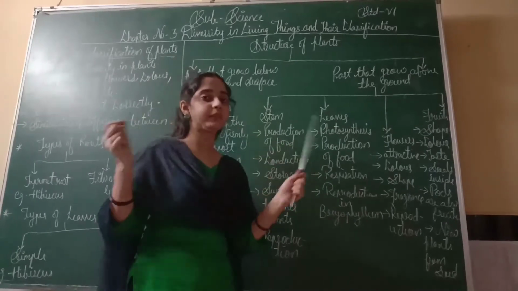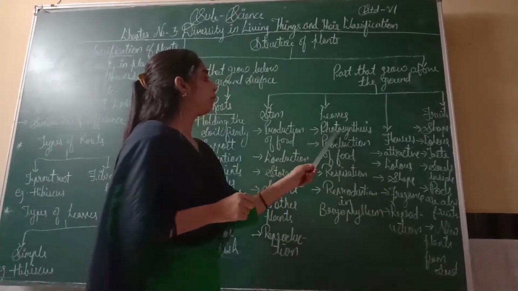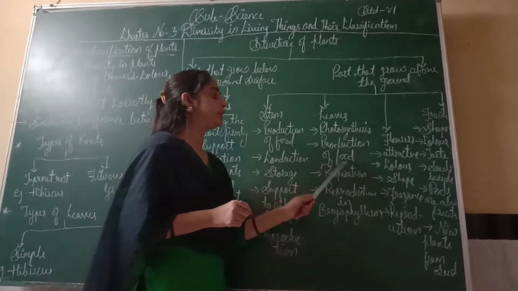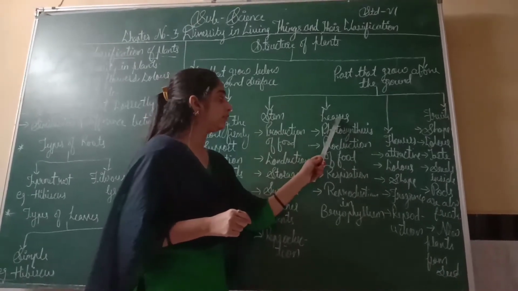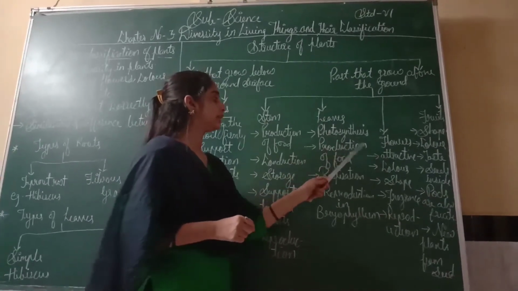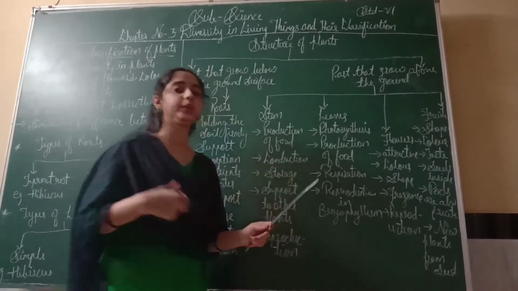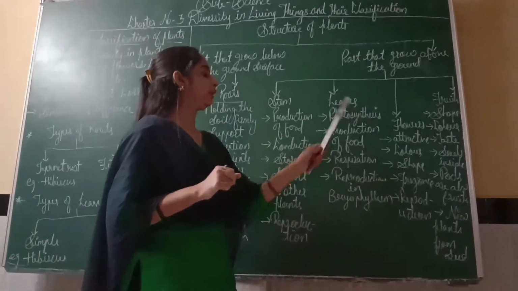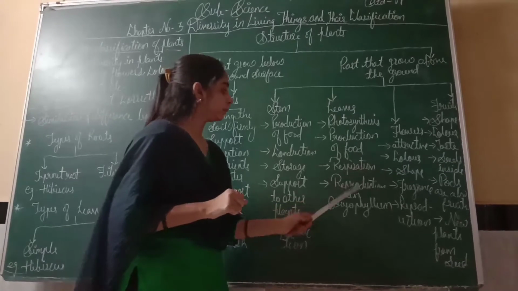Next is leaves. We have many different kinds of leaves. First is photosynthesis. Because of photosynthesis, we produce the food. These leaves carry out photosynthesis, and that photosynthesis produces food. They produce the food for the whole plant. Then respiration. Because of the leaf, the plant respires.